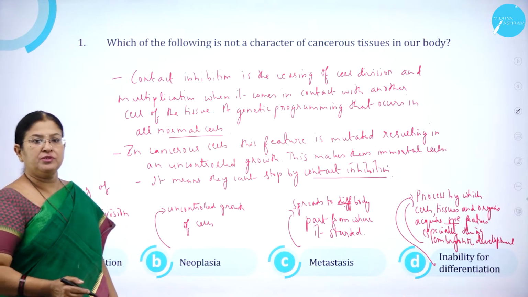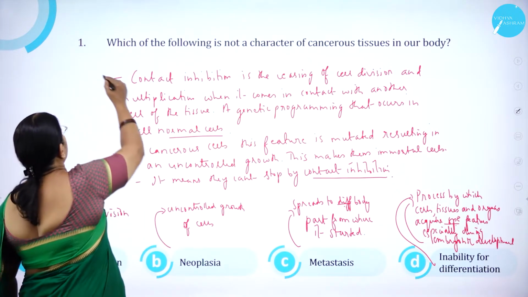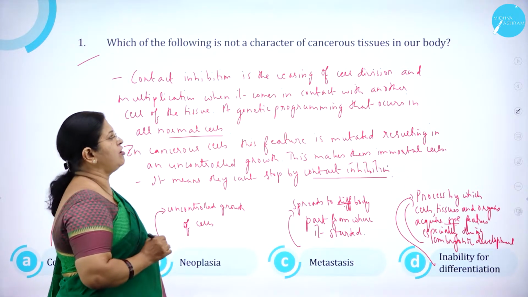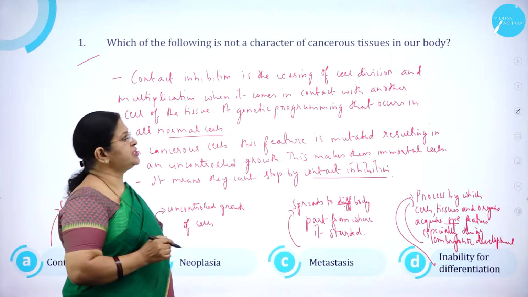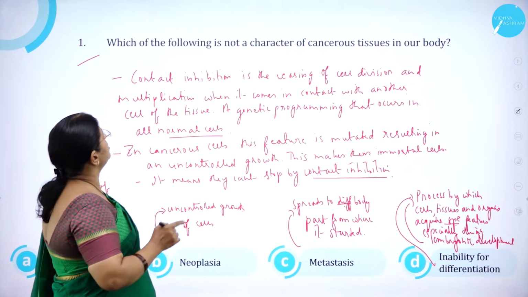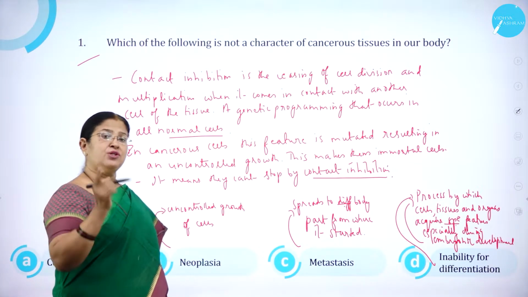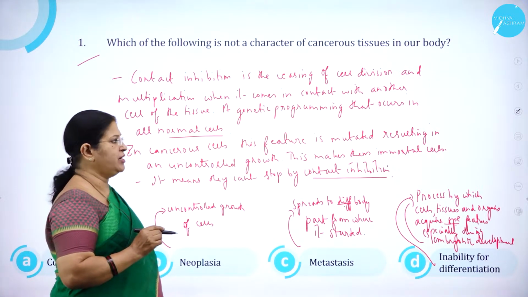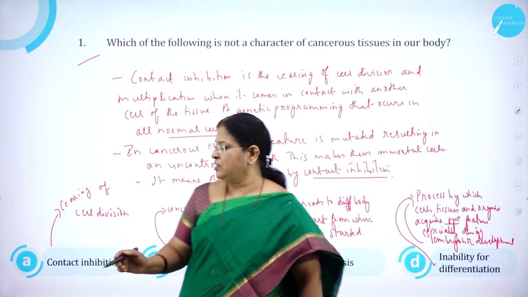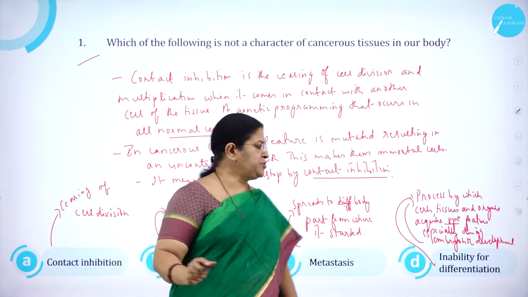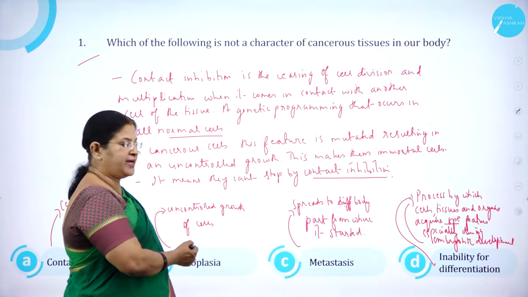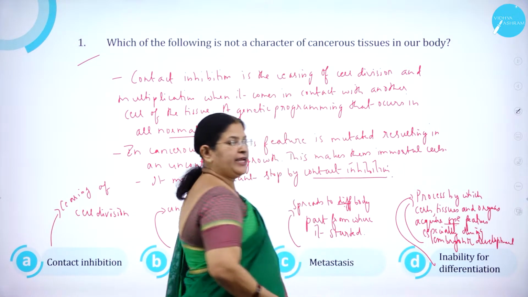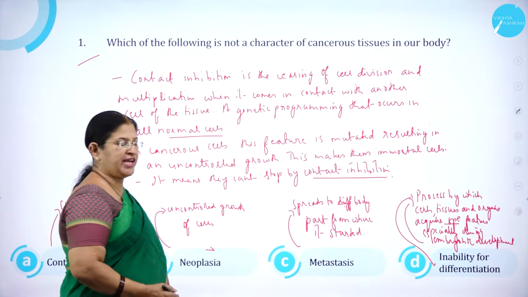Moving on to question number 1. Which of the following is not a character of cancerous tissues in our body? Which among the four is not the character of cancerous tissues in our body? Option 1, contact inhibition. Option 2, neoplasia. Option 3, metastasis. Option D, inability for differentiation.